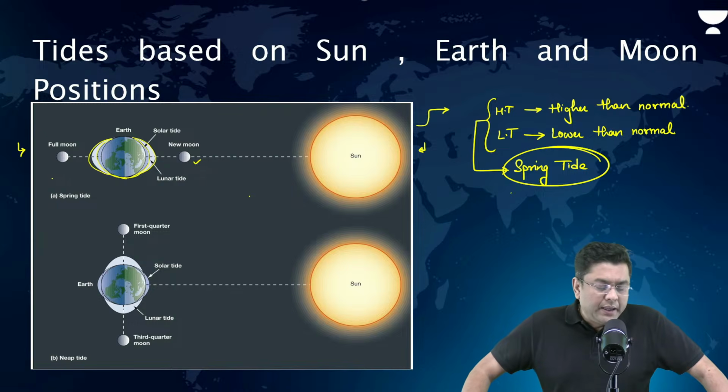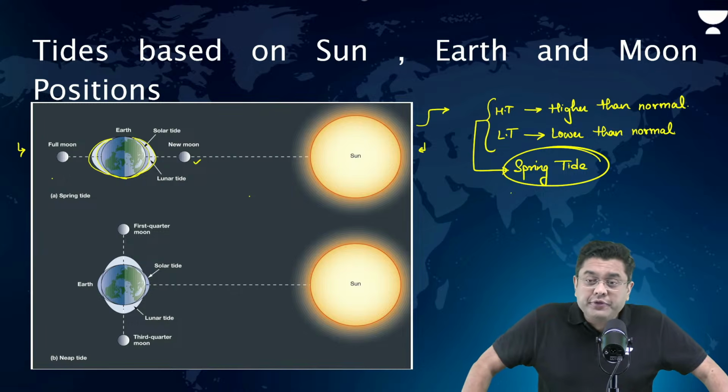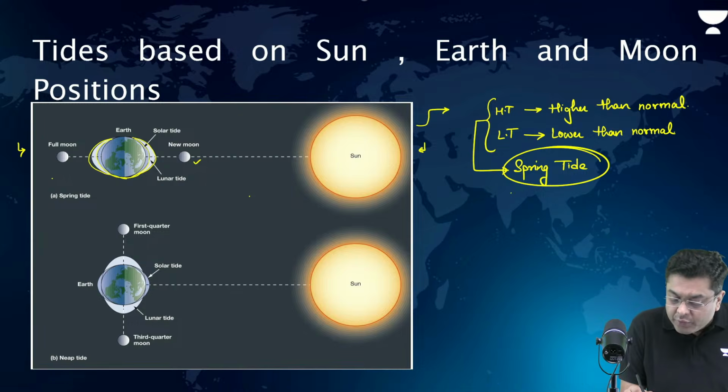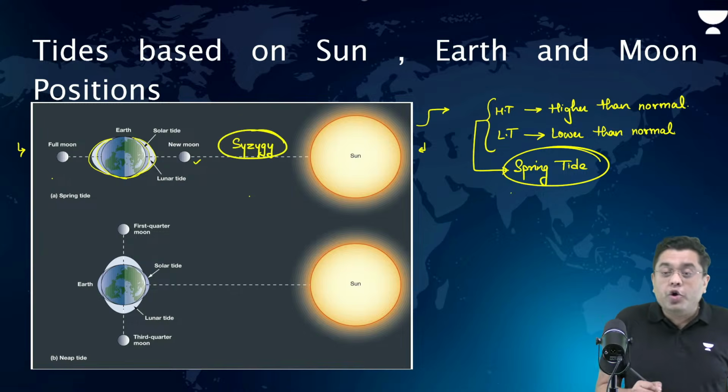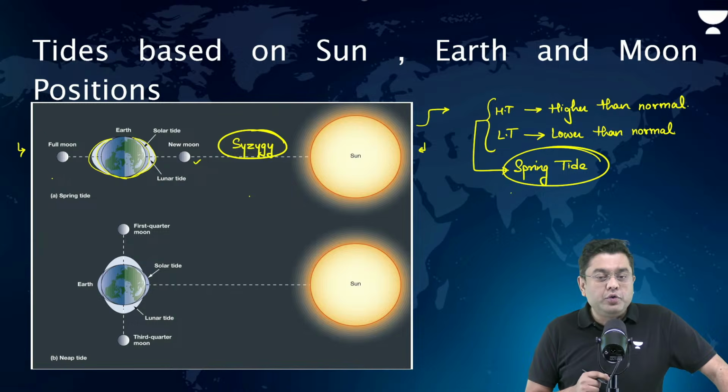Okay. By the way, this position whereby the earth, the sun, and the moon are all in a straight line is also what is referred to as syzygy.